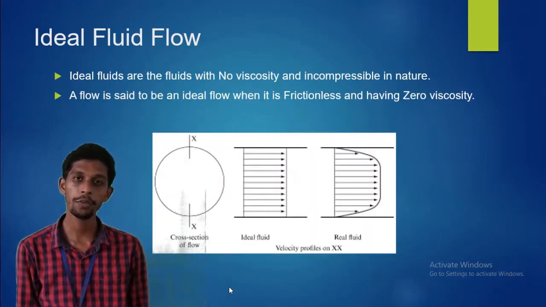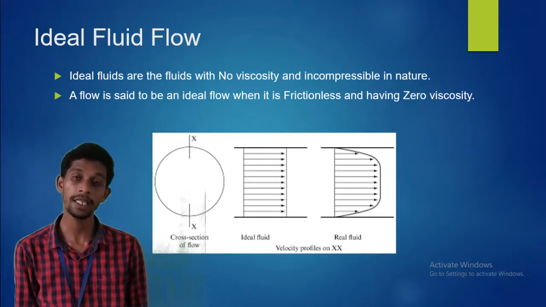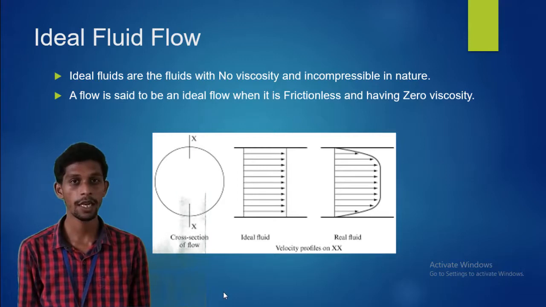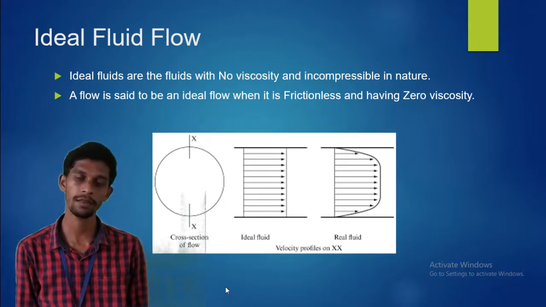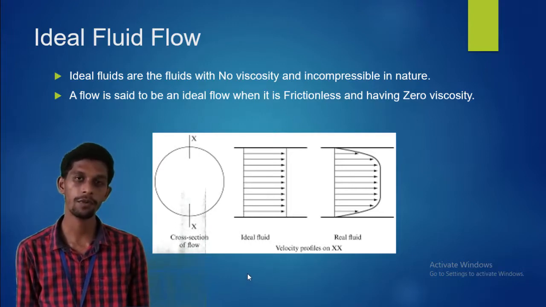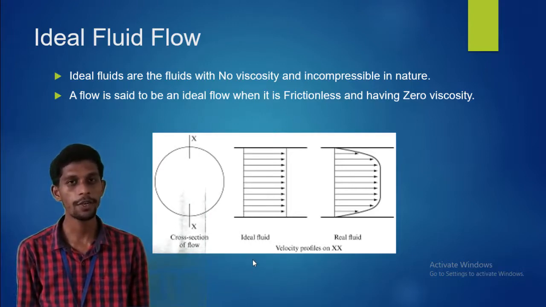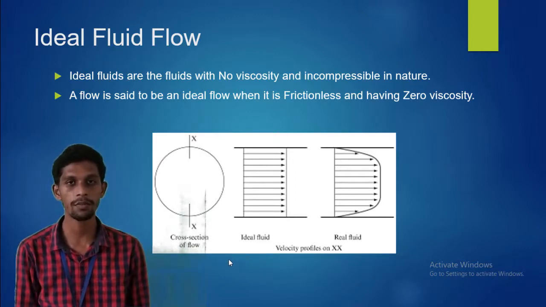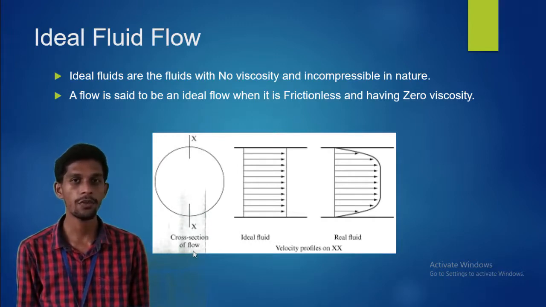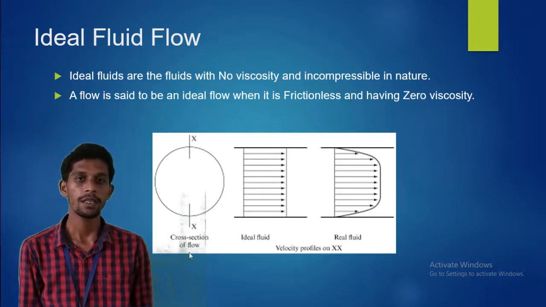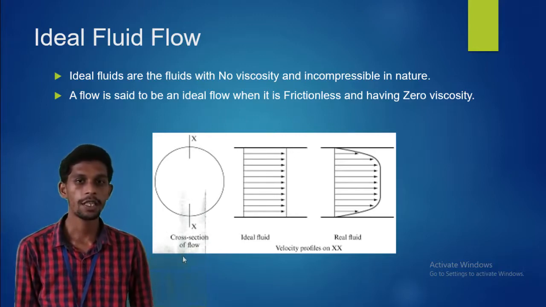A flow is said to be an ideal fluid flow when it has zero viscosity and it must be frictionless. That type of flow is called ideal fluid flow. But basically, ideal fluid flows are imaginary. They are actually not possible in fluid mechanics, because there is no fluid available without viscosity and without friction. Right? You can see the diagram over there.